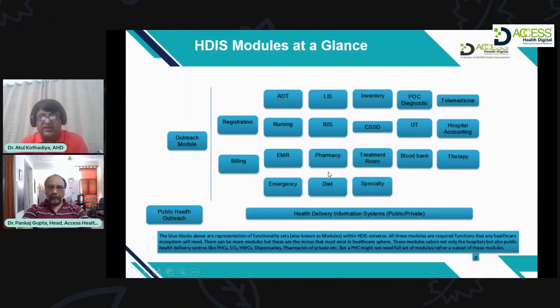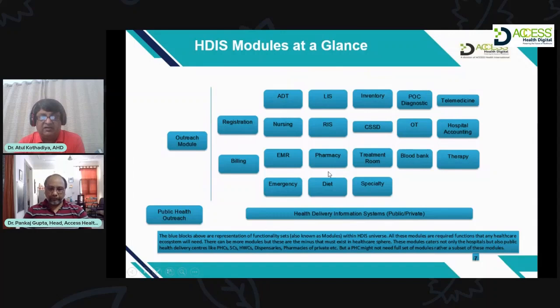Now, as far as diet is concerned, in a hospital setup, diet and kitchen come together. Depending on the patient, say for example, the patient is a diabetic patient. In that case, the diabetic diet is offered to the patient. The notification goes to the kitchen that bed number 110 of the general ward is a diabetic patient, and it has to have diabetic food. In that case, the kitchen will supply the daily food, which is diabetic food. So all this diet management is done in the diet module.